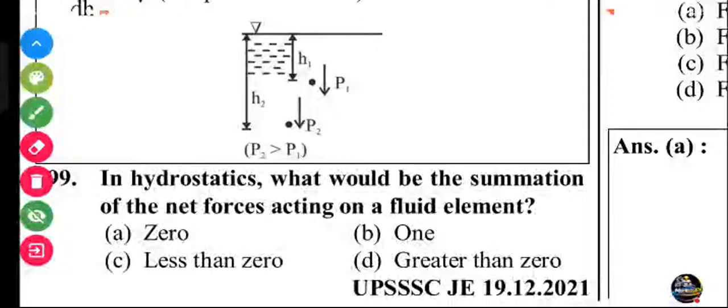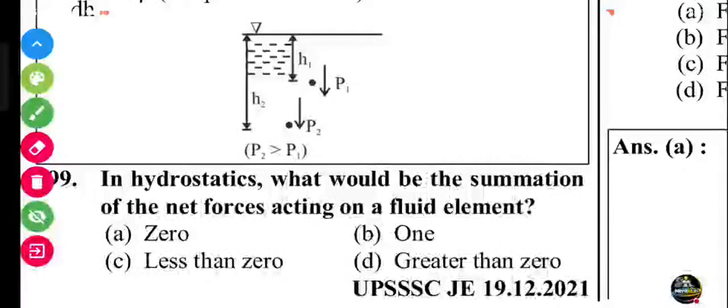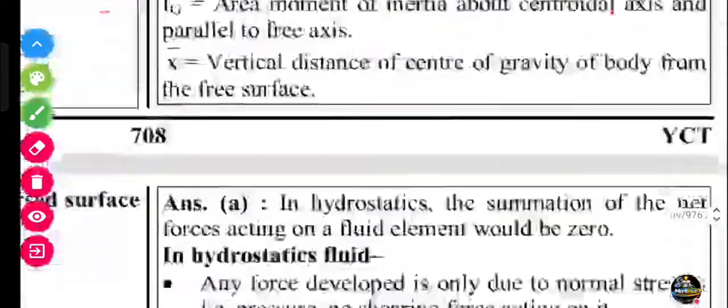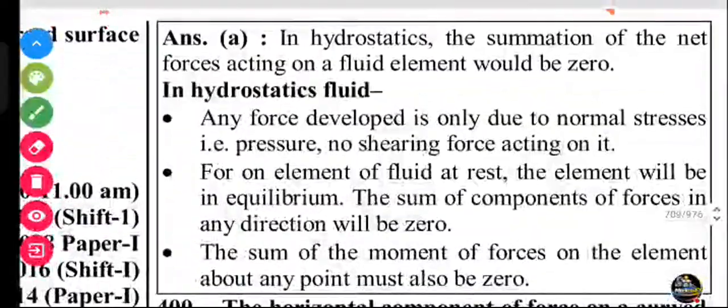Next question. In hydrostatics, what would be the summation of the net force acting on the fluid element? 0, 1, less than 0, greater than 0. Net force is 0. Let's check. In hydrostatics, the summation of the net force acting on a fluid element would be 0.